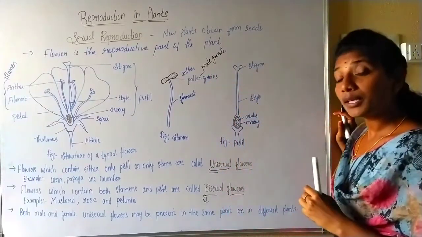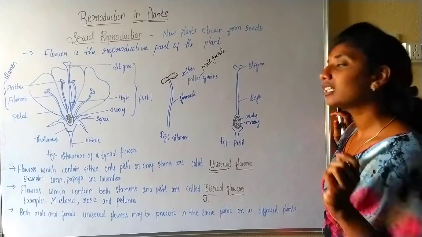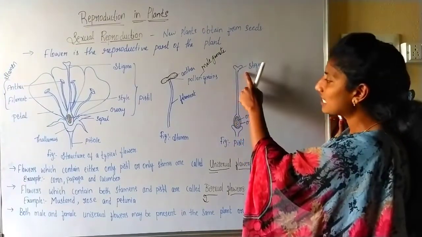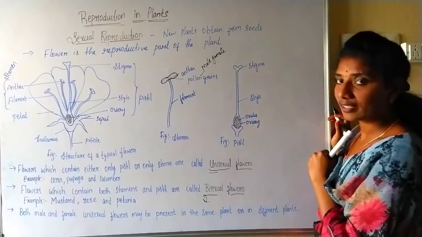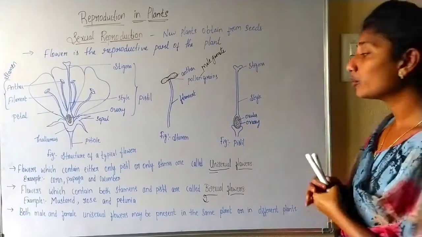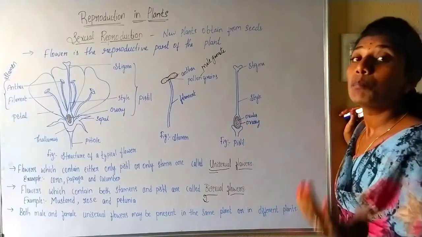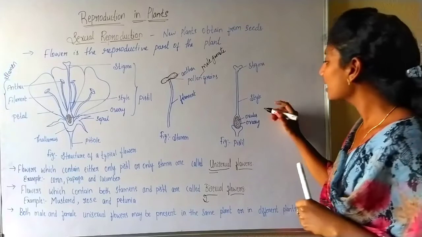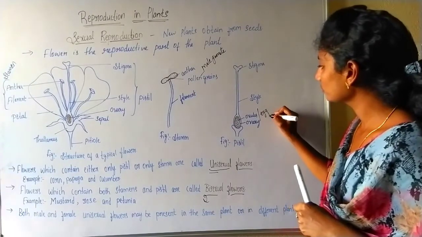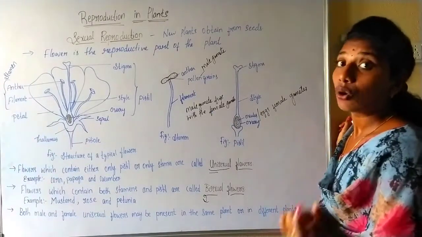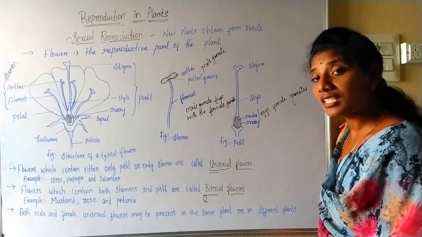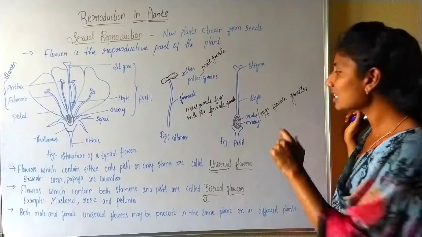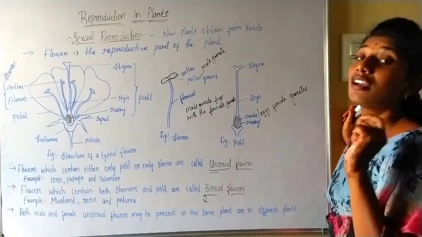Are you able to identify the pistil in a flower? When you see here, the pistil involves the stigma, style and ovary, right? Inside the ovary you can find one or more ovules. Ovules are also called eggs. So the ovary will produce the ovules here. What are ovules? Ovules are the female gametes. That means gametes are reproductive cells, and these gametes belong to the female.